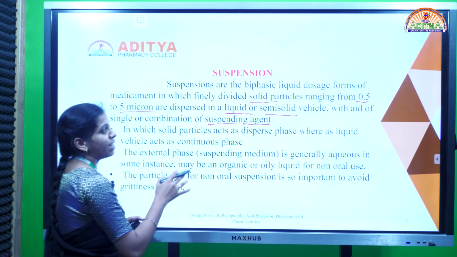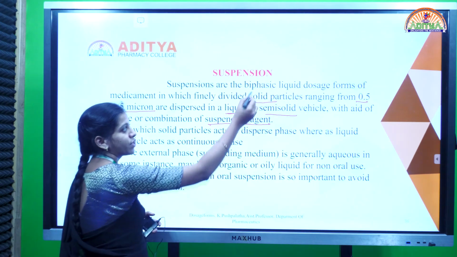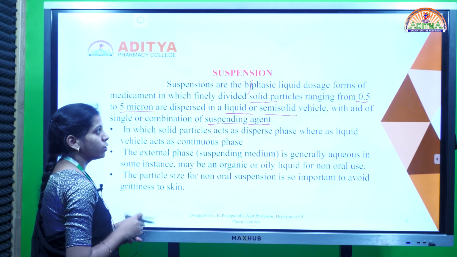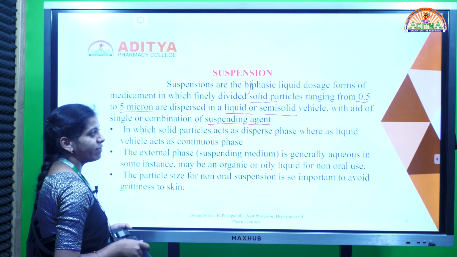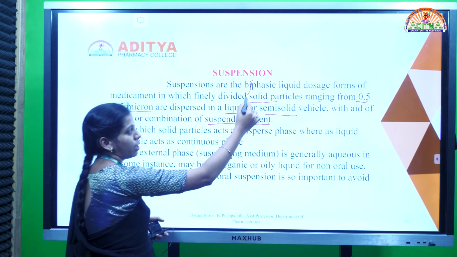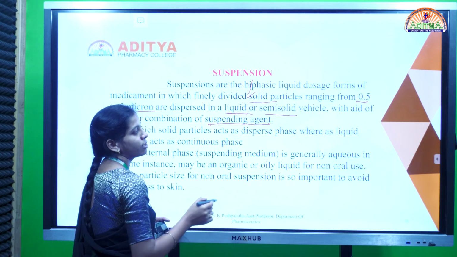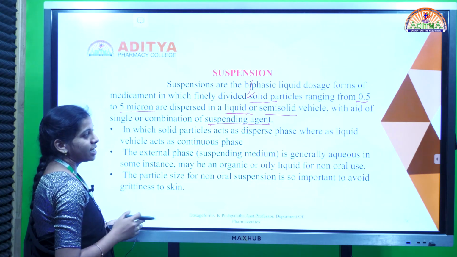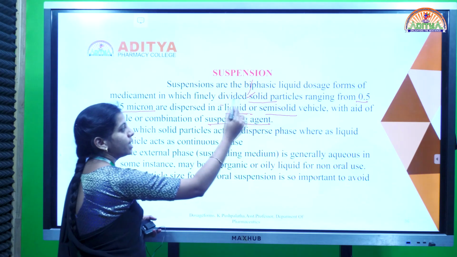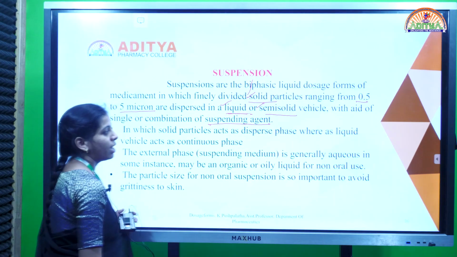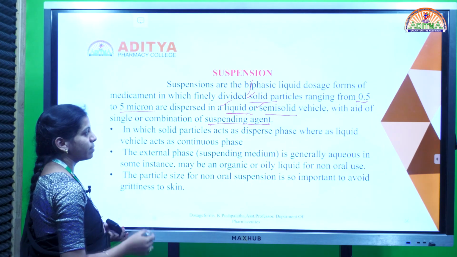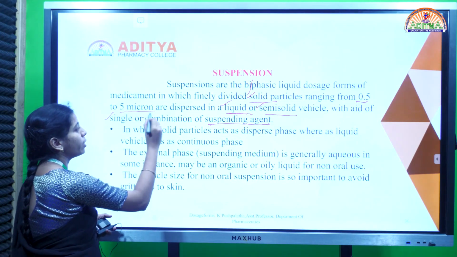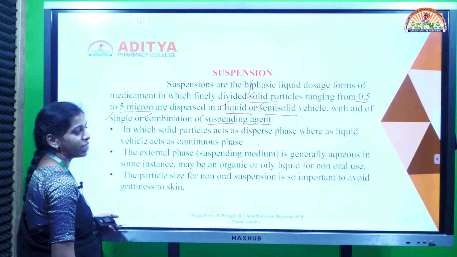Either it may be single or it may be a combination based on the type of suspension. So suspensions are biphasic liquid dosage forms, that means they consist of two phases. One is solid phase and another one is liquid phase. The solid phase is dispersed in the liquid phase, with a particle size of 0.5 to 5 microns, dispersed in liquid or semi-solid medium. And in order to stabilize the suspension, we need to add a suspending agent, and it may be single or combinations based on type of suspension.